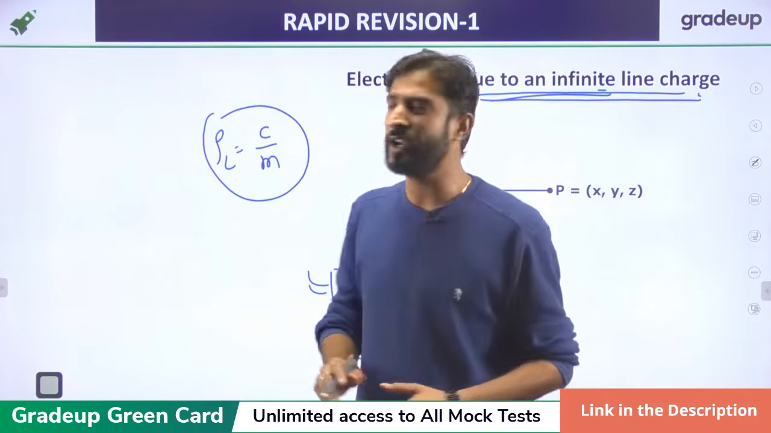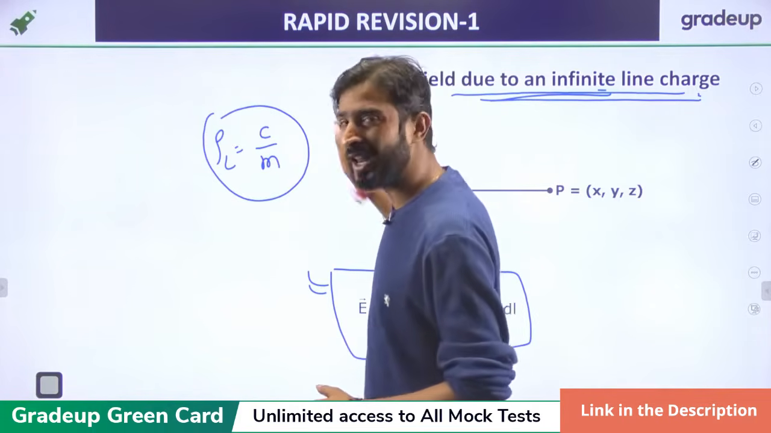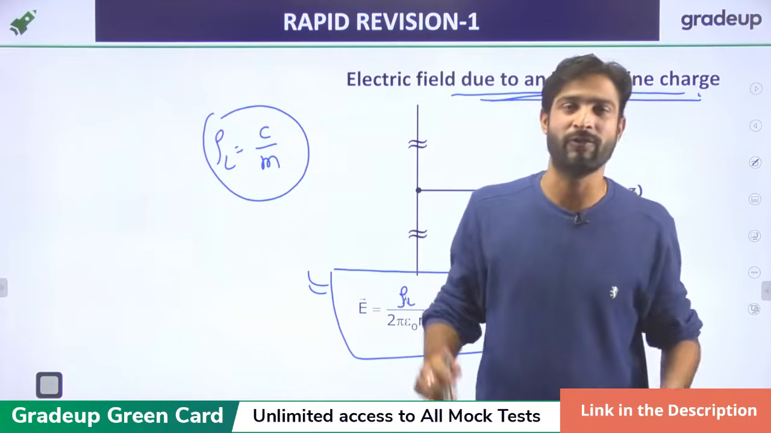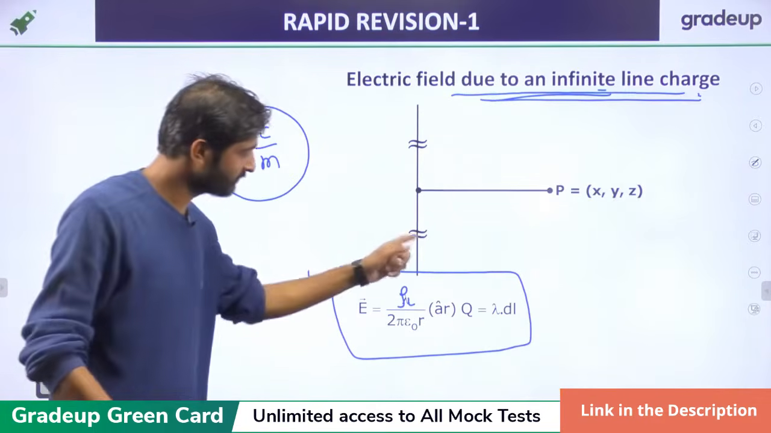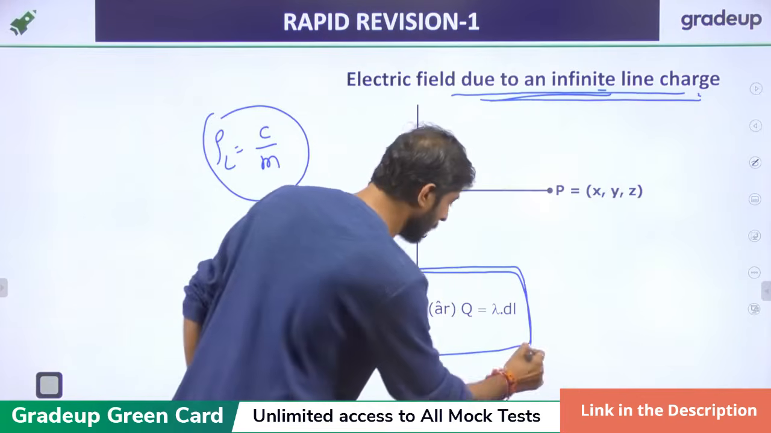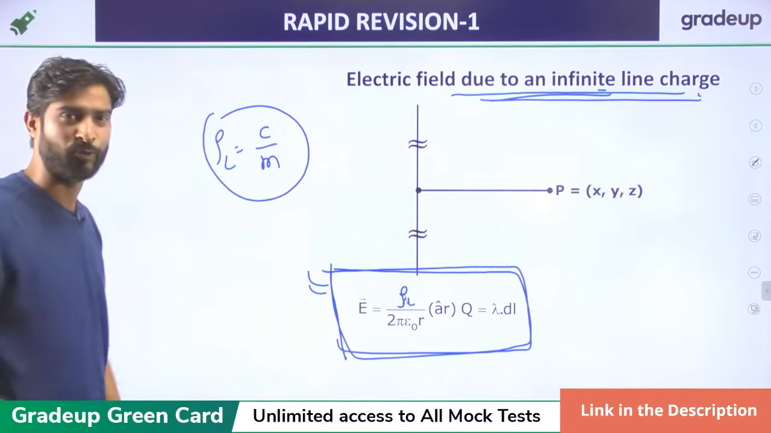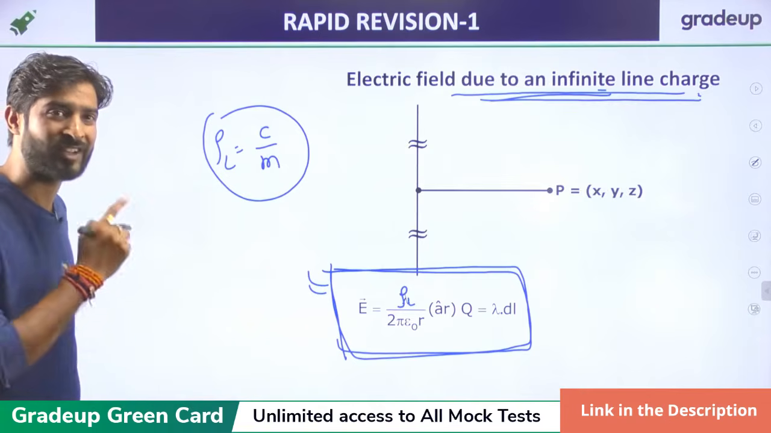If we want to calculate the complete charge on the line, we have to multiply by the length of that wire, and we will get the charge. But at this moment, you should remember this formula, which is very, very useful. Make a short note and just write it.